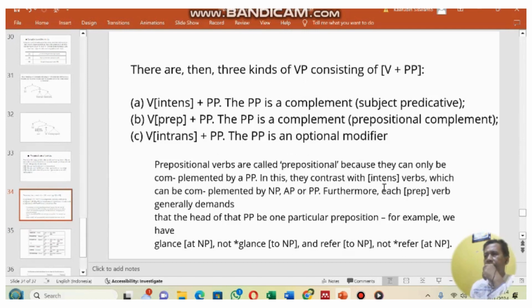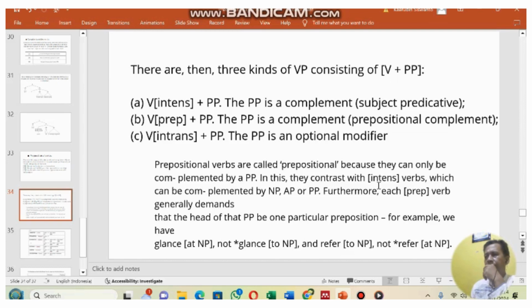There are then three kinds of PP. A: V intensive plus PP, where the PP is a complement or subject predicative. B: V prep plus PP, where the PP is a prepositional complement. C: V intransitive plus PP, where the PP is an optional modifier.